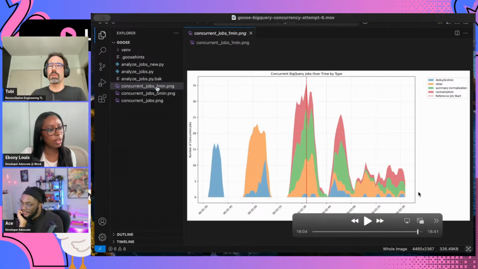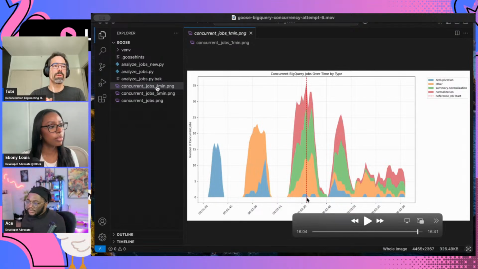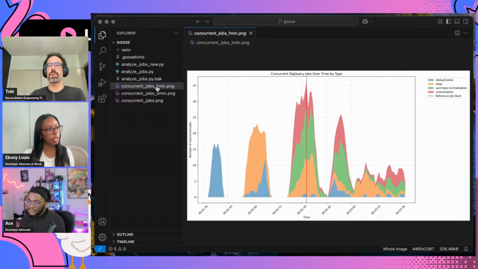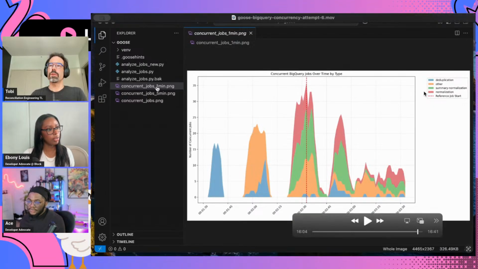And you see a pretty clear indication that there were a number of jobs running in parallel at this point in time. And this was basically enough information for me to fix the issue in our system, because based on this categorization, I know that all these green jobs that have a summary normalization in their job ID are all writing in the same table.